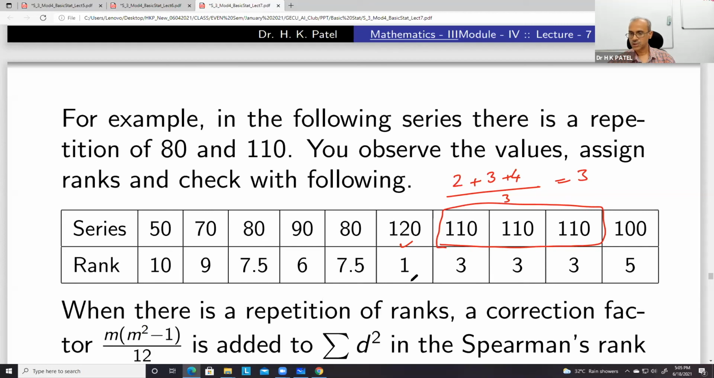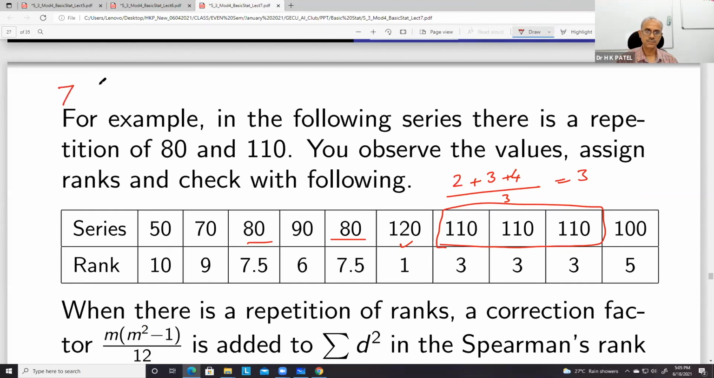Okay. So 4 numbers are ranked. Now next will be 5. Then you have 6. And again we have two numbers, 80 and 80. So after 6 we have 7 and 8. So take the mean of 7 and 8. This is 7.5. So this 7.5 and 7.5. And then 9 and 10.